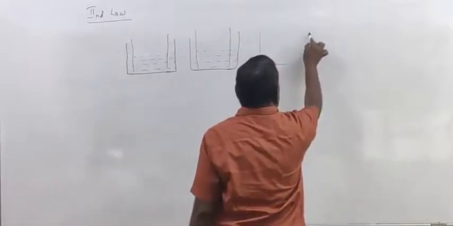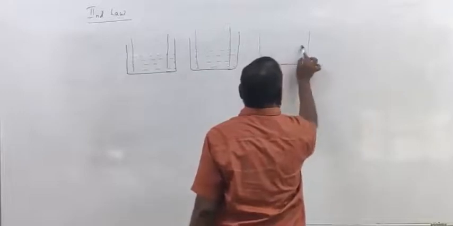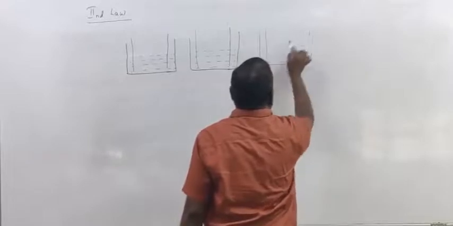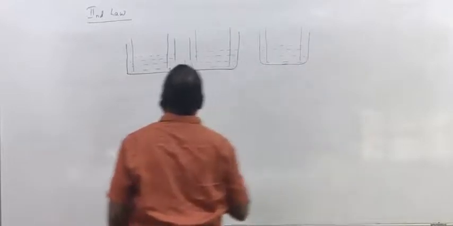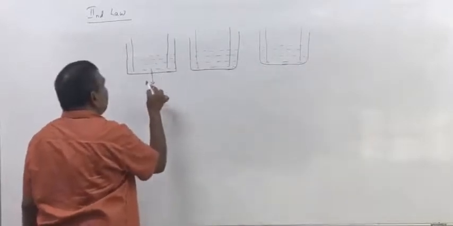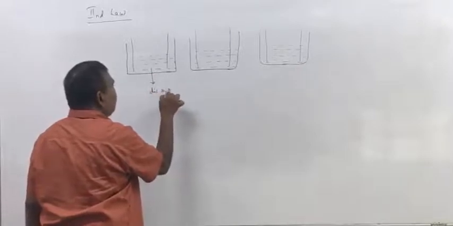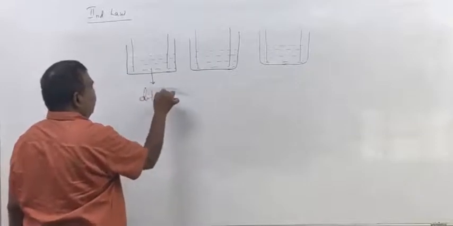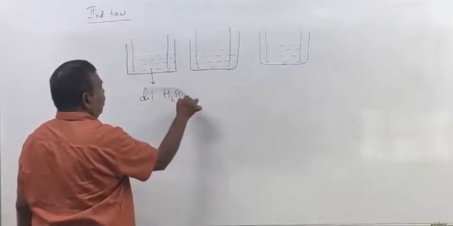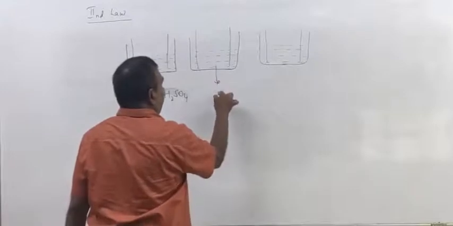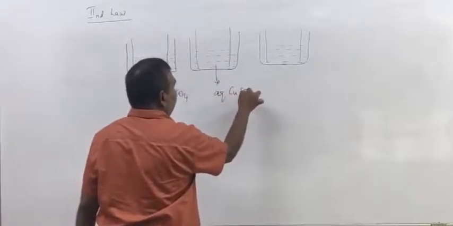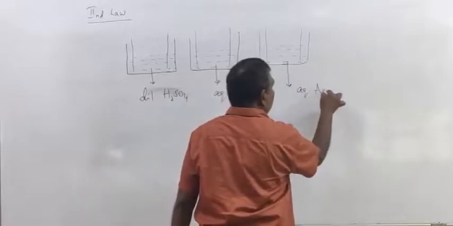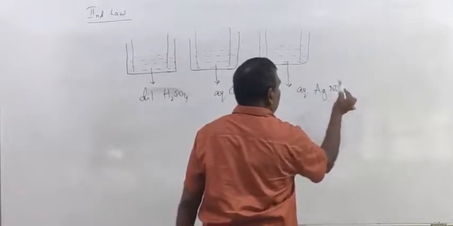Another electrolytic cell. Different electrolyte is there. Two metal rods are dipped in it. Now let us suppose that it is a dilute sulfuric acid solution. This is aqueous solution of copper sulfate and this is aqueous solution of AgNO3.